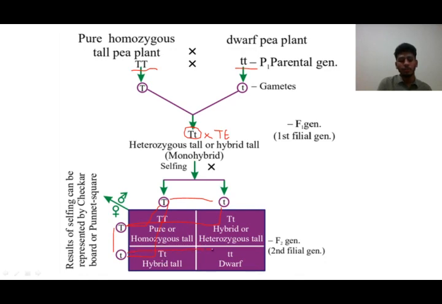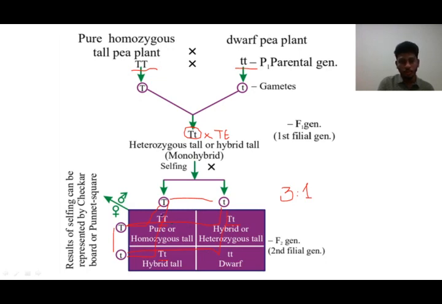Here again we have the small t and small t fusing, giving the small t we got here. Now what happened? This is a tall plant, this is a tall plant, this is a tall plant. Why? Because it has capital T in it. The capital T corresponds for dominance, so all three plants are dominant tall here. So 3:1, because only one is the dwarf one. So 3:1 is the phenotypic ratio.